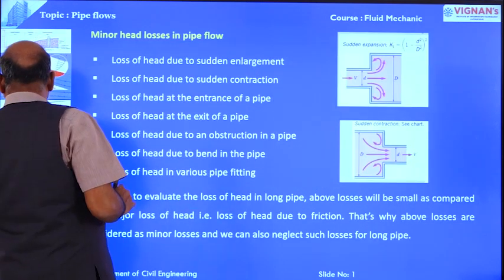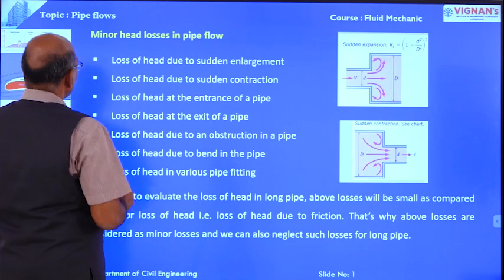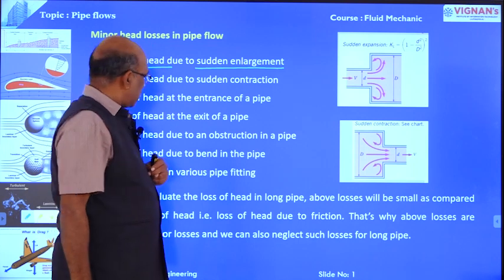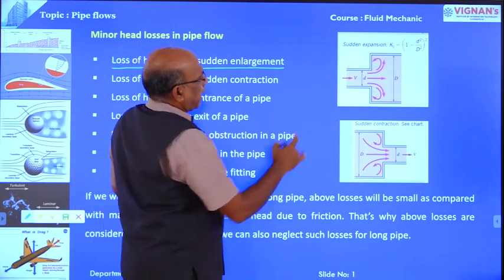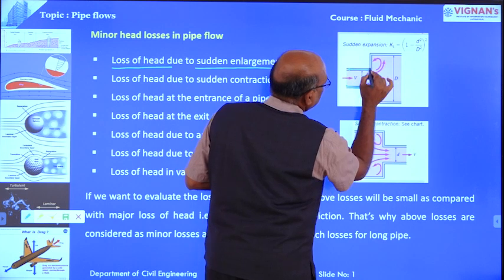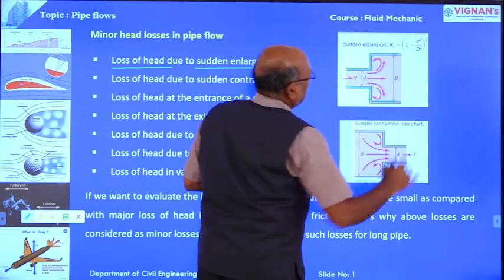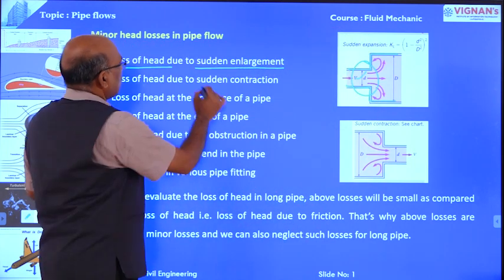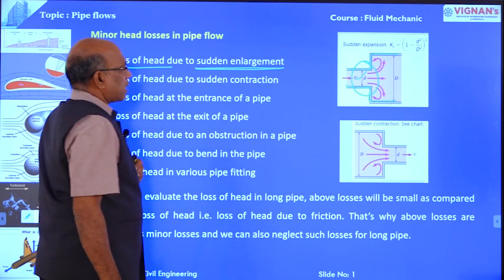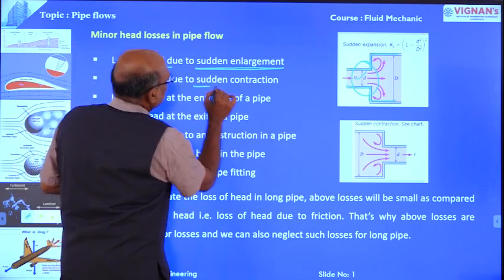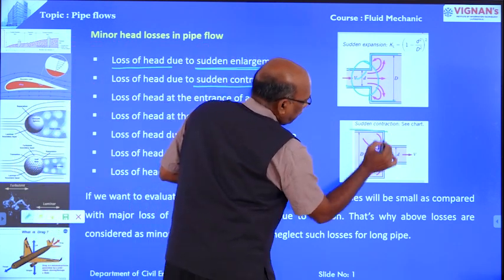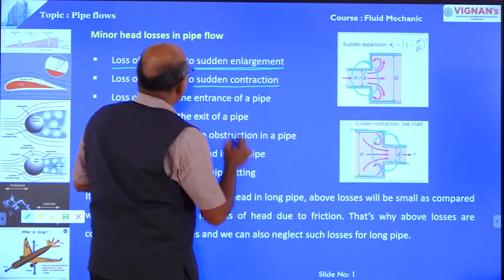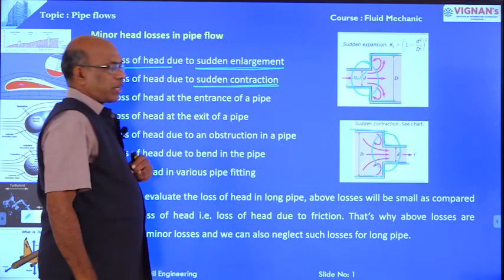Minor losses are classified here. Loss of head due to sudden enlargement, that is a minor loss. This is the pipeline. Suddenly the diameter of the pipe increases. The loss at this point is known as loss of head due to sudden enlargement. Then, loss of head due to sudden contraction. Here the diameter of the pipe is reduced. This loss is known as loss of head due to sudden contraction.